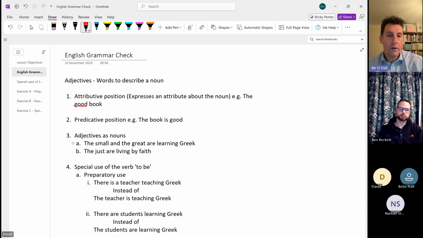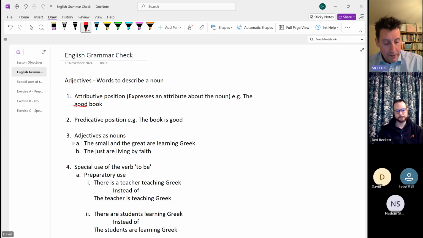And in Greek, we looked at how we could do that. We can use the adjective without any noun associated with it, and then we can translate it accordingly. It's basically acting as a noun. So we looked at that.